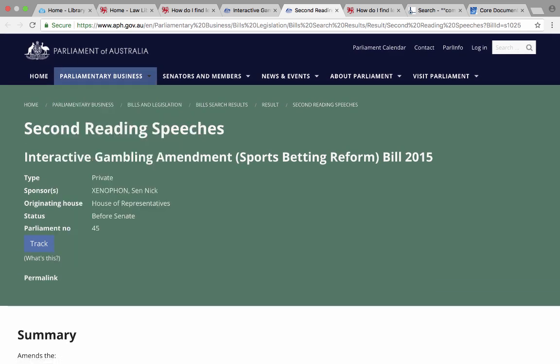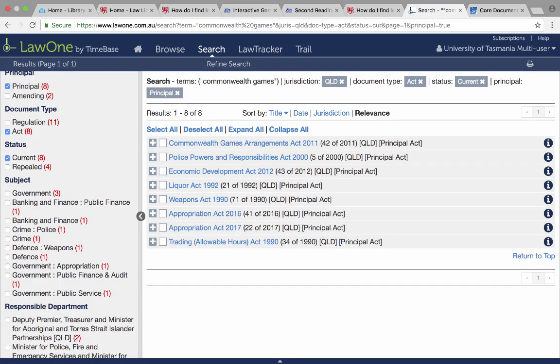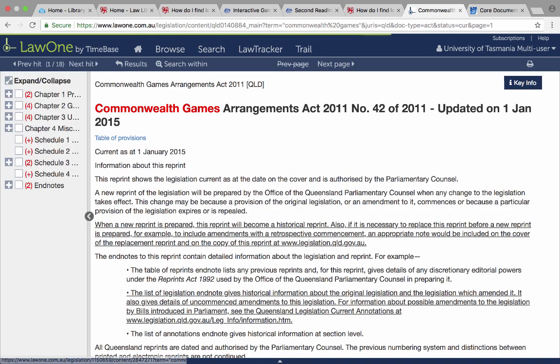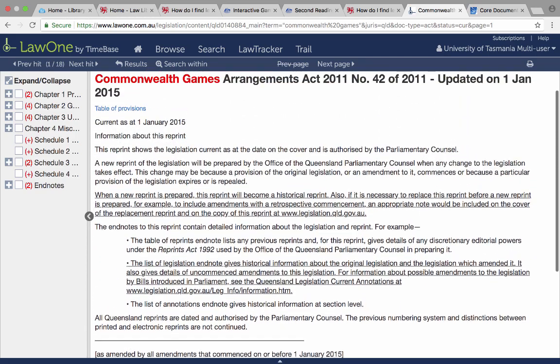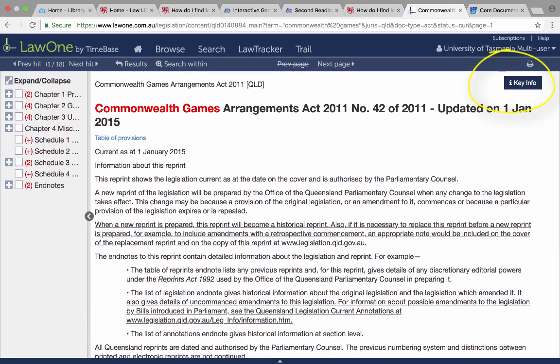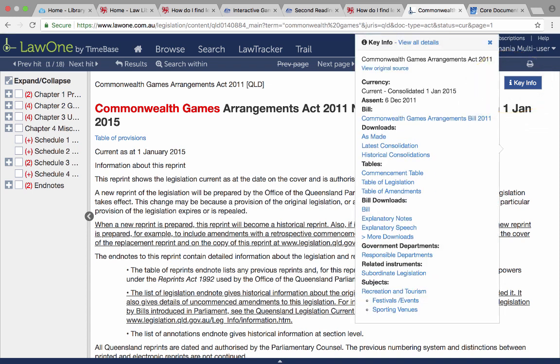The databases that we discussed previously also do give quite good links to extrinsic materials. So if you are using, for example, Law 1, if we want to go back to our Commonwealth Games Arrangements Act, here we have the text of the Act itself, but on the right hand side we have a little bit of key information about our Act.